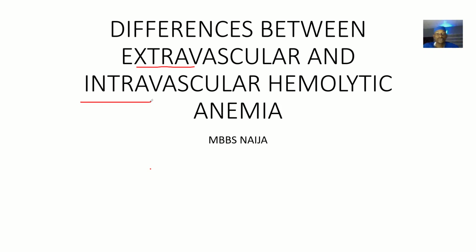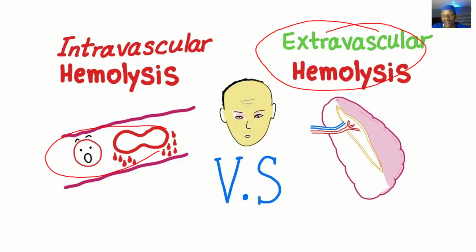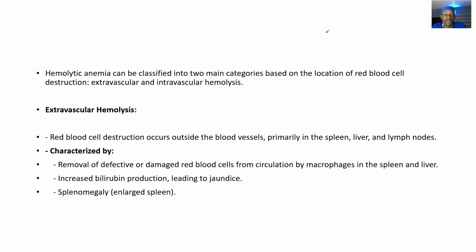These two types are basically a type of anemia resulting from lysis or breakdown of blood cells. Breakdown of blood cells could be occurring inside the blood vessel, which is intravascular, or in organs, outside the blood vessel, which is known as extravascular hemolysis. We'll be talking about the two concepts, and from that you will get to see the differences.